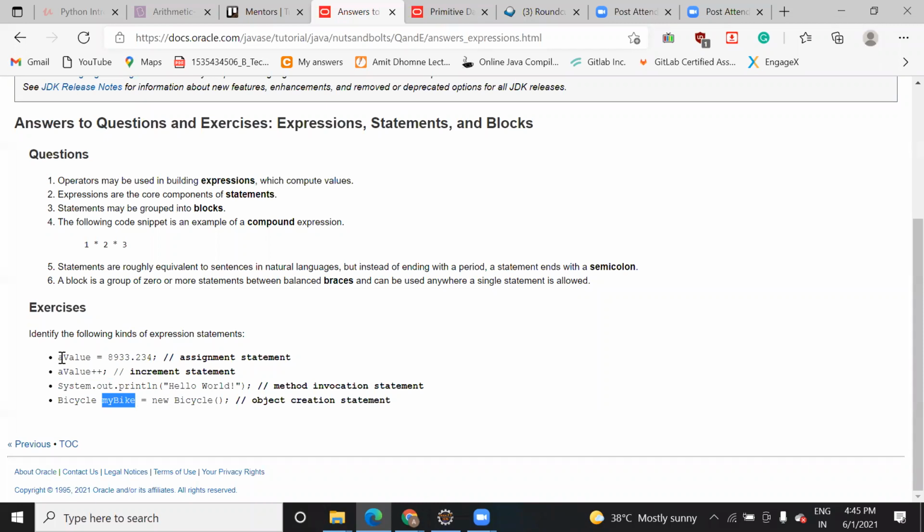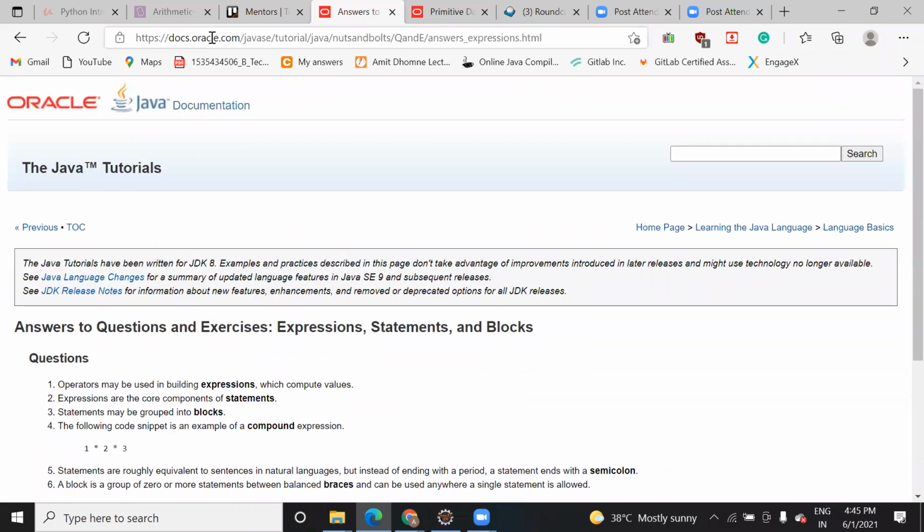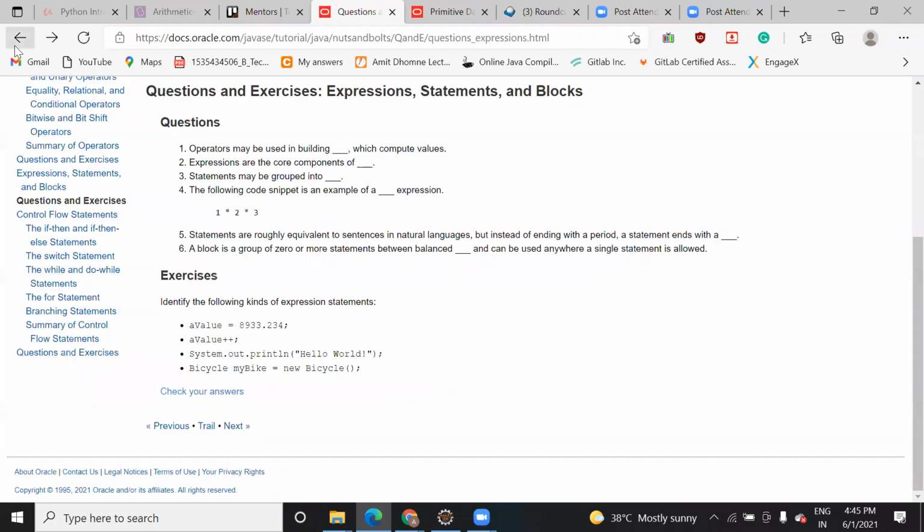Is it clear? Okay, so let's see some more exercises on the same part here.